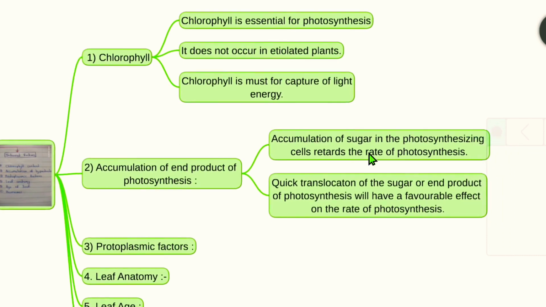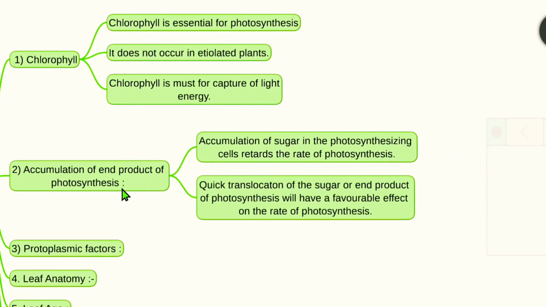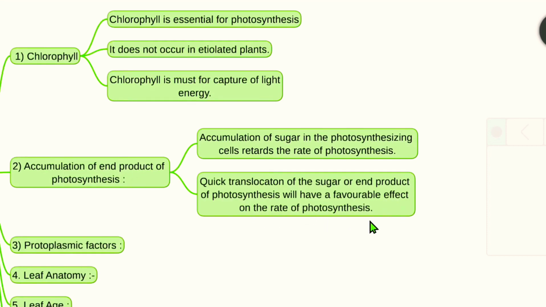The next one is accumulation of end product of photosynthesis. The accumulation of sugar in the photosynthesizing cells retards the rate of photosynthesis. The quick translocation of the sugar, or end product of photosynthesis, will have a favorable effect on the rate of photosynthesis.